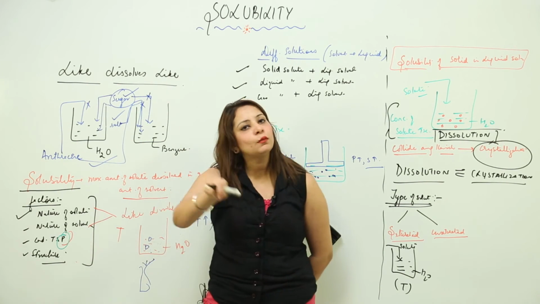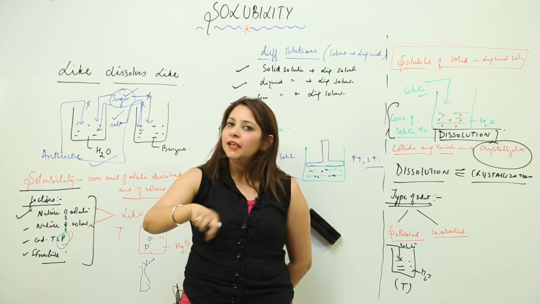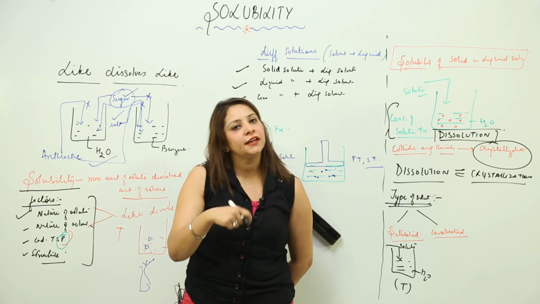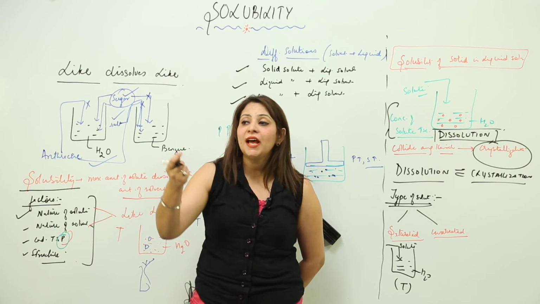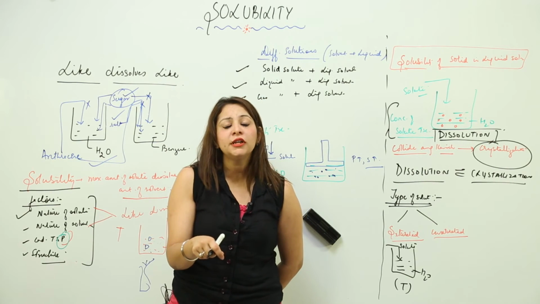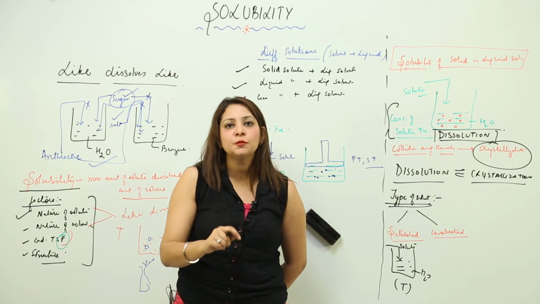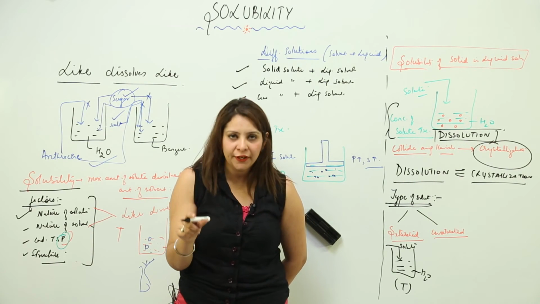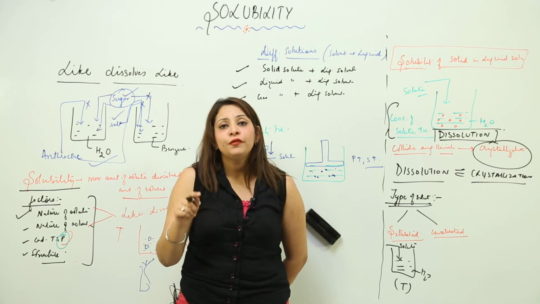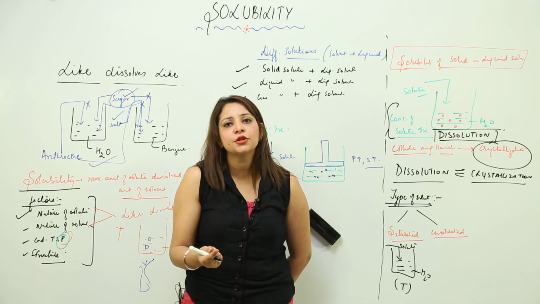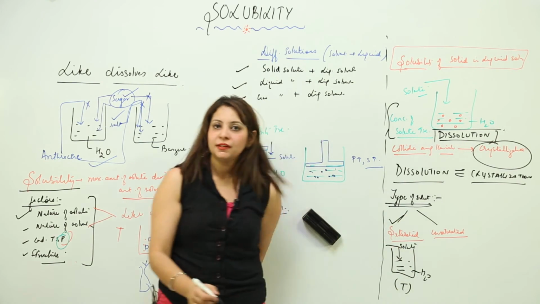Like suppose I add 1 spoon of, let us take salt, right. If I add 1 spoon of salt, it is dissolving. I add 1 more, it gets dissolved. I add 2 more, it gets dissolved. At some stage when I add more spoons of salt, it is not dissolving. That means it cannot dissolve as much solute at the given condition of temperature. So whenever the solution fails to dissolve more solute at the given condition of temperature or pressure, it is said to be saturated.